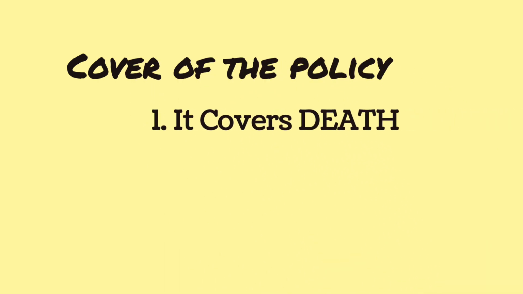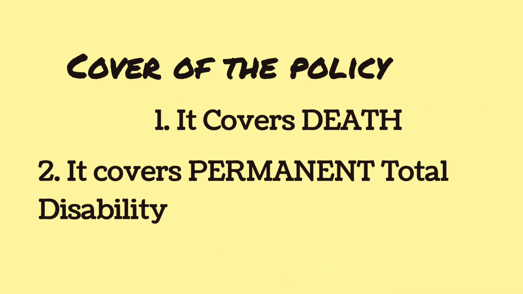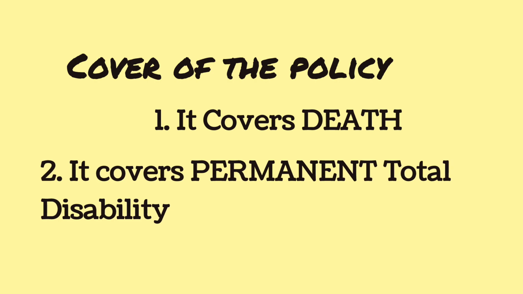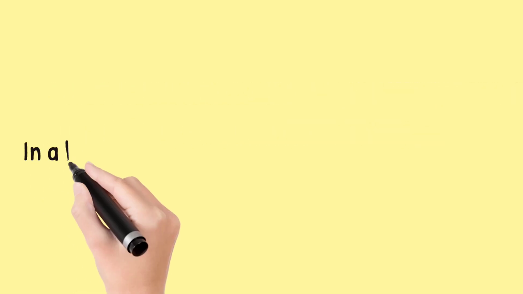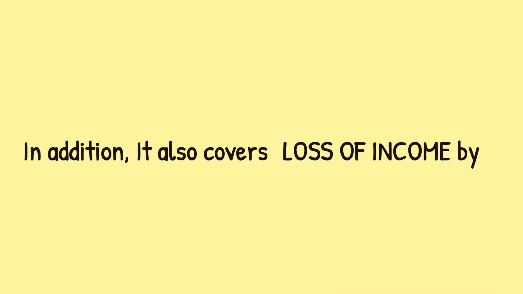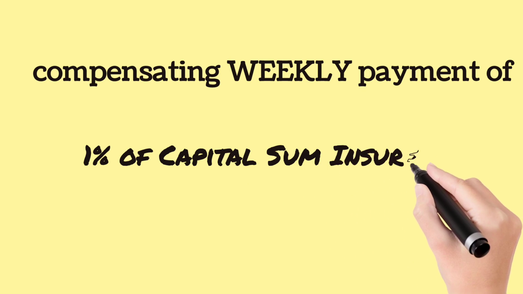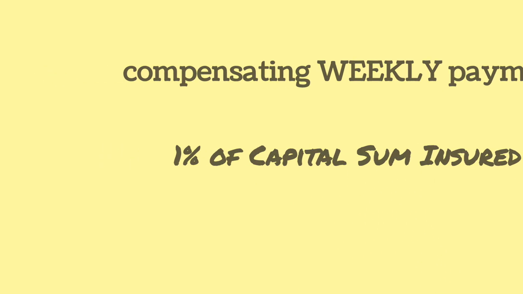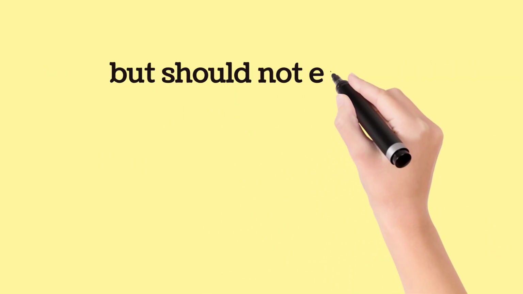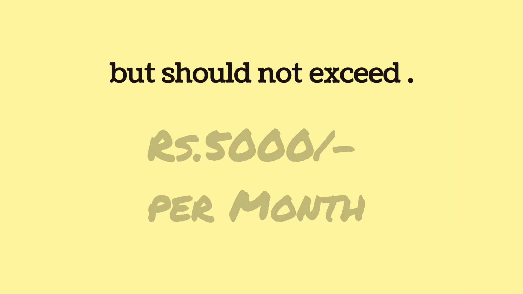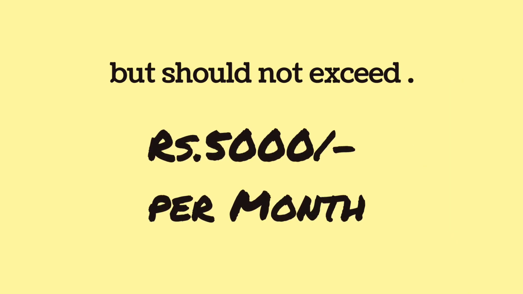Cover of the policy: it covers death, it covers permanent total disability, it covers temporary total disability. In addition, it also covers loss of income by compensating weekly payment of 1% of capital sum insured, but should not exceed Rs 5,000 per month.